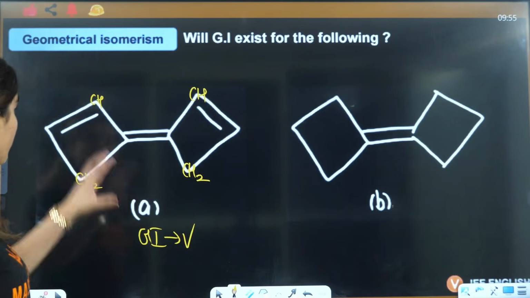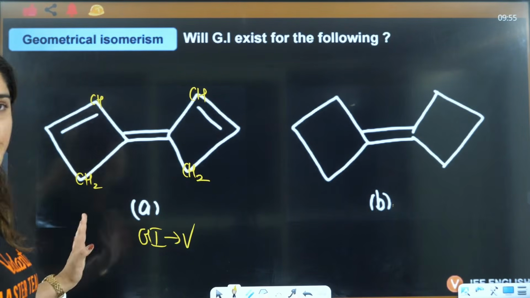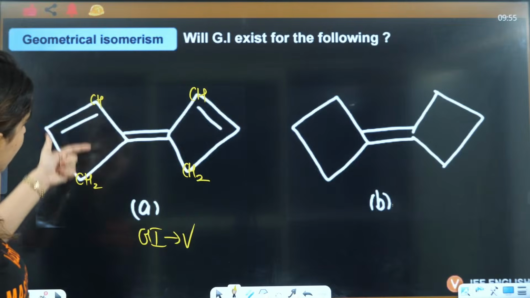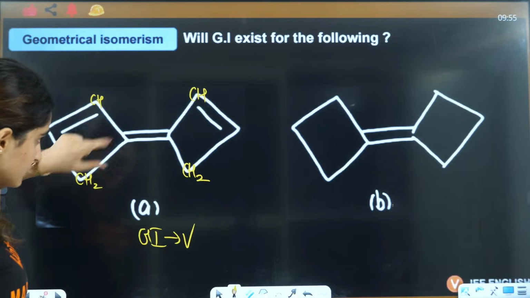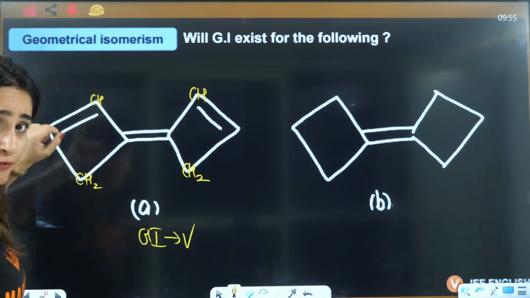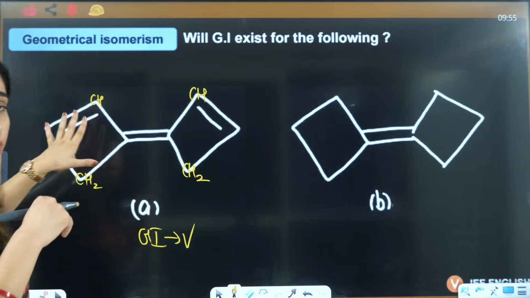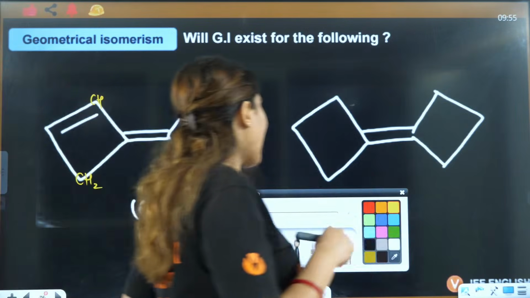Sometimes we just look at it and think, okay, this is symmetrical, this will not show GI. No, you have to see on this carbon whether the environment is the same or different. That you have to see.